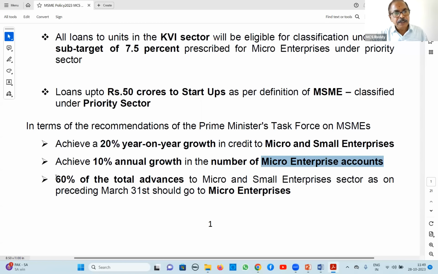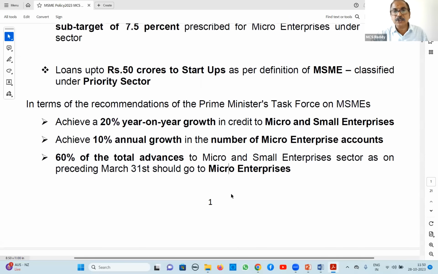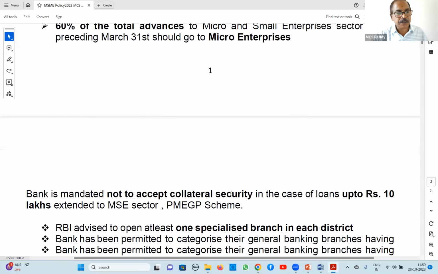And the second one, 60% of loans. Whatever we are giving to micro and small enterprises, if you have sanctioned 100 crores of loans to micro and small, then of that, a minimum of 60% you have to give to micro only. This is to give more loans to micro enterprises. So out of total loans given to micro and small enterprises, 60% should go to micro enterprises. These three are targets. Since long ago, they have been asked very frequently.